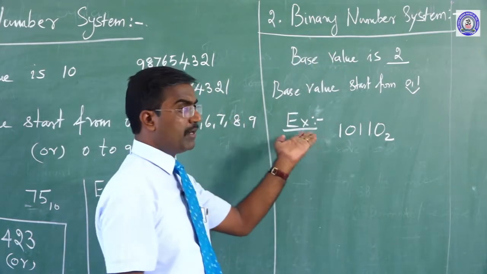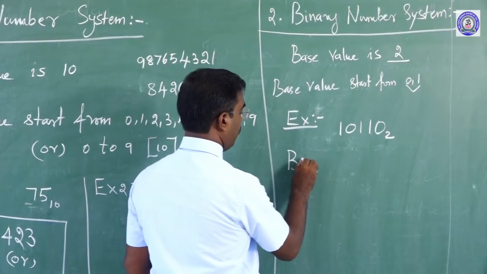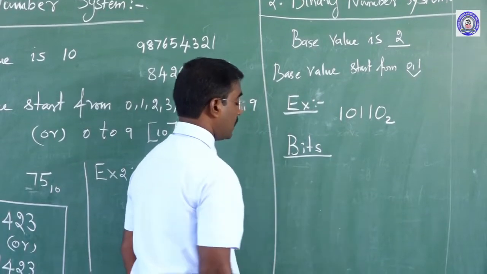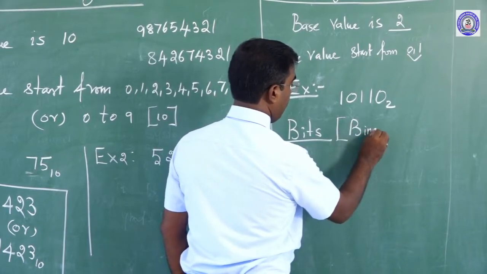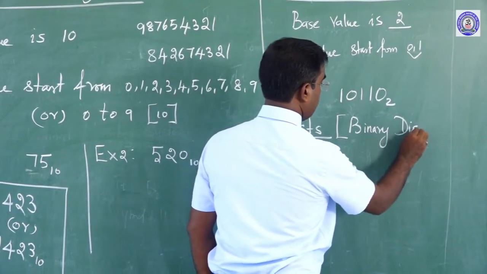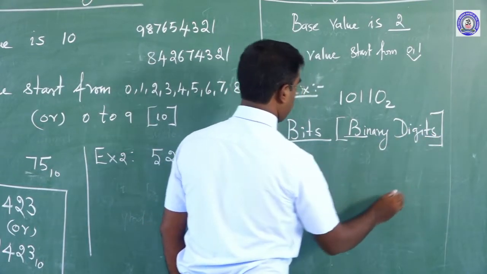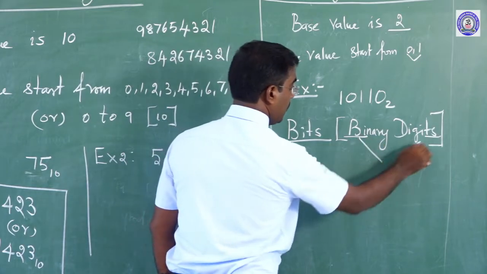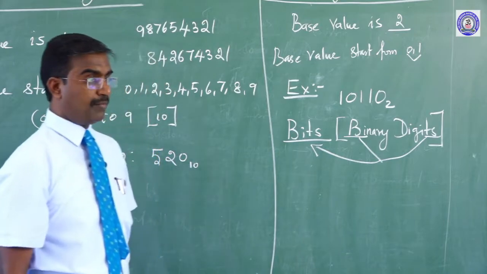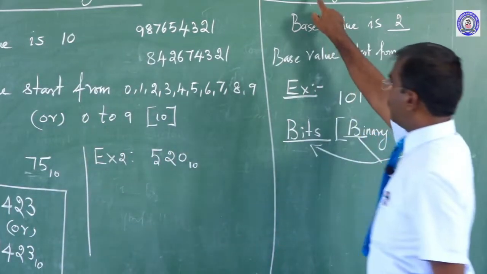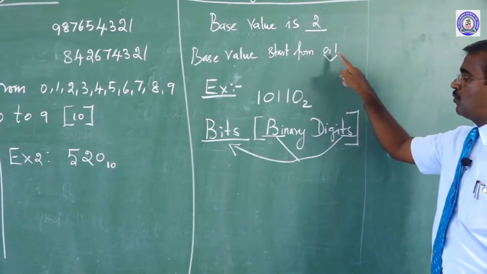Whole decimal into binary, that is why we simply call them bits. What is the expansion of bits? It is a shortcut for binary digits, BI from binary and TS from digits, so simply we call them bits. So what I am saying is that the base value of the binary number system is 2, and that is why the digits start from 0 to 1.